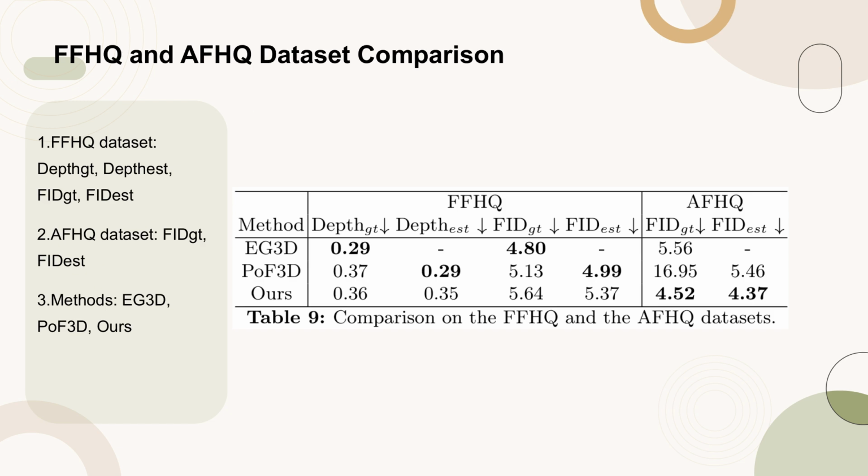Table 9 presents a detailed comparison of methods on the FFHQ and AFHQ datasets. The table includes metrics such as depth, FIDGT, and FIDIS for the FFHQ dataset, and FIDGT and FIDIS for the AFHQ dataset. The methods compared are EG3D, POF 3D, and ours. The results highlight the performance of each method in terms of depth estimation and image fidelity, providing a clear view of the strengths and weaknesses of each approach.